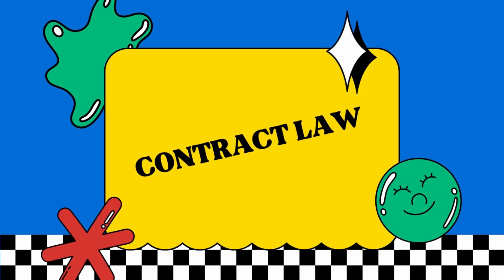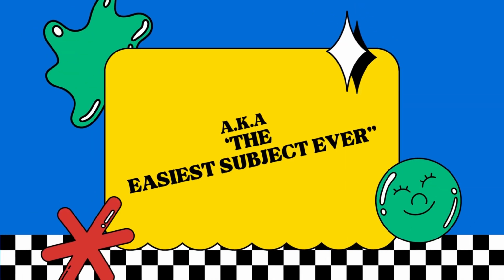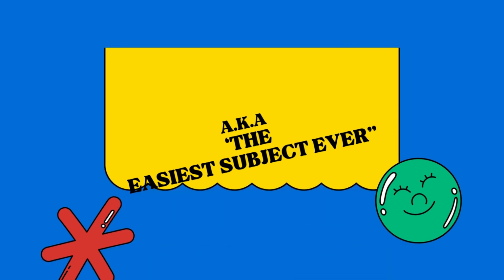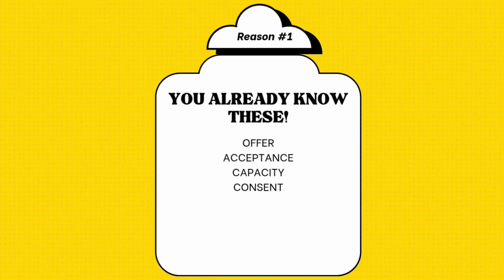Guys, look, I know that your Instagram feed is much more interesting than offer, acceptance, capacity, consent. Contract law is the easiest subject ever because there are only four things that you need to study in contract law. Now I know I'm oversimplifying it, but for the sake of this video, which is only about offer, acceptance, capacity and consent, you just need to know four things that you have in contract law.